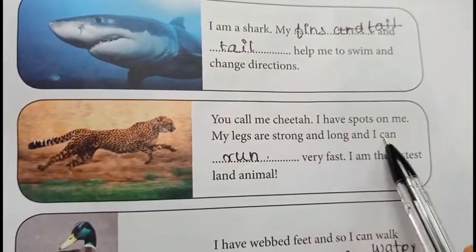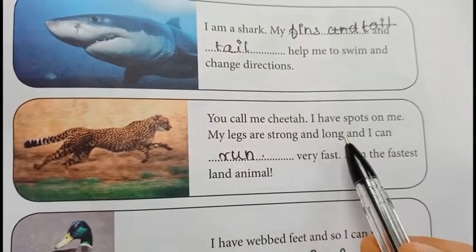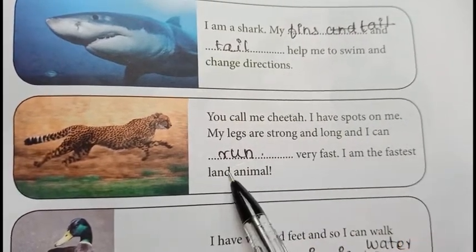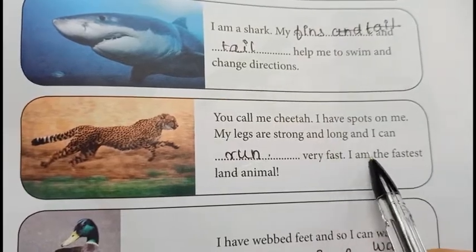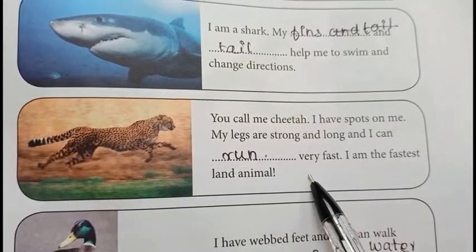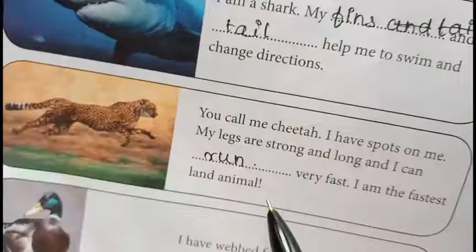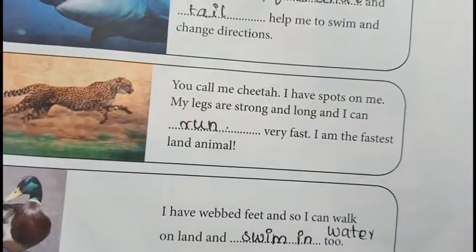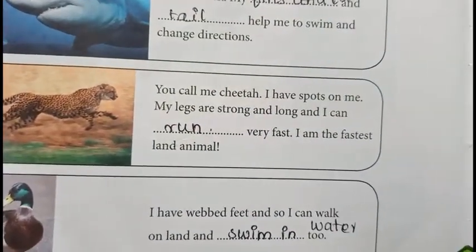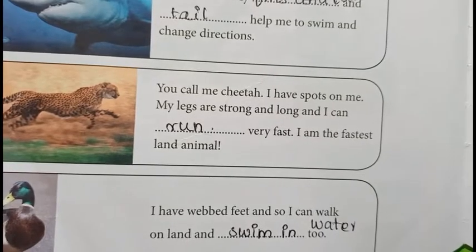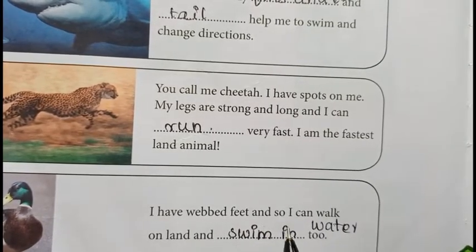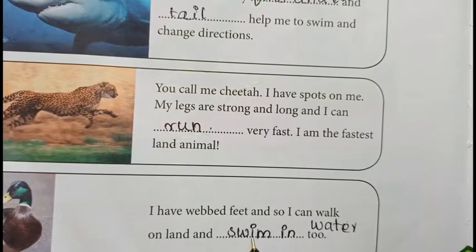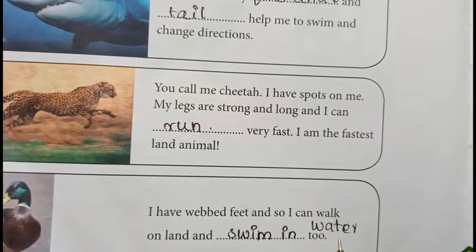Then you can call me cheetah. I have spots on me. My legs are strong and long and I can run very fast. I'm the fastest land animal. Okay, then last one. I have webbed feet so I can walk on land and swim in water too.